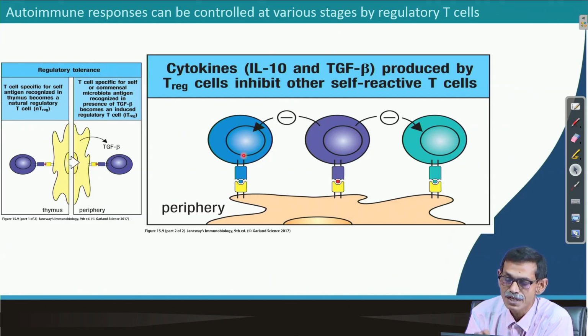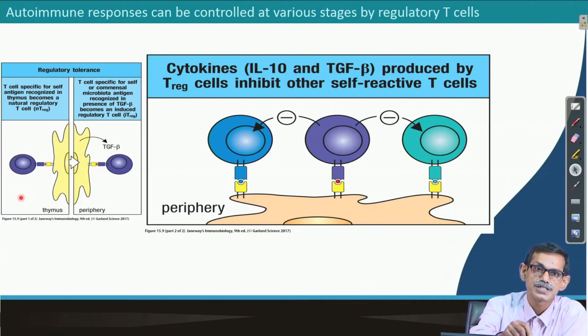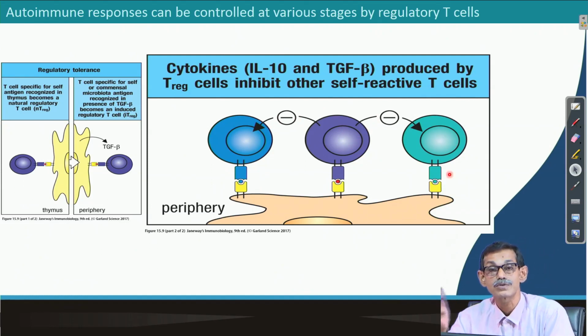In this case, if some active T cells somehow bind to this same antigen or the same antigen presenting cell, what will happen? The already converted T regulatory cell will produce TGF beta and IL-10 and inactivate them. So, these T regulatory cells, generated in the central system or in the peripheral system, can inhibit the T cells which are interacting with our own protein. This is a normal case. That is how we survive, that is always happening.